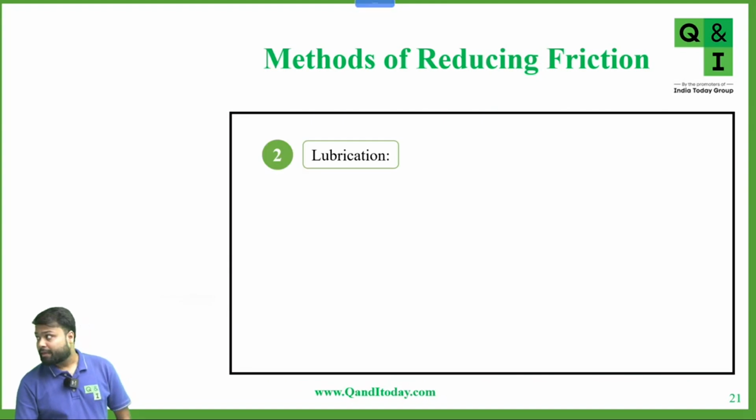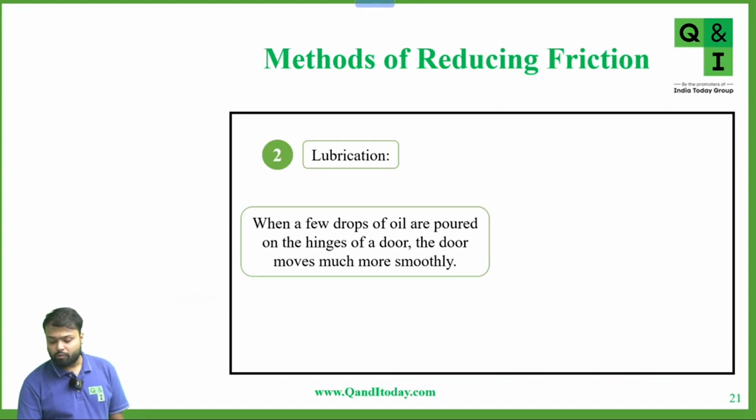Okay. Now, the second one is lubrication. When a few drops of oil are poured on the hinges of a door, the door moves much more smoothly. Yes or no? Sometimes we use oil in the machinery parts or in the moving parts, so that the movement becomes easy and they can move freely. Why? With the help of lubrication, we reduce the friction between the surfaces in contact, which makes the surfaces move more smoothly.